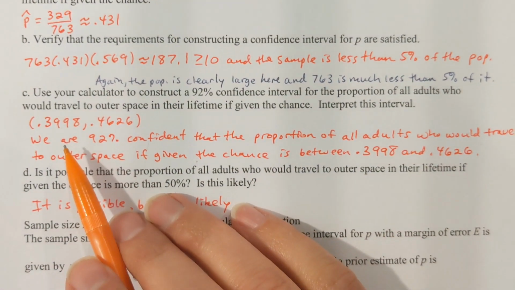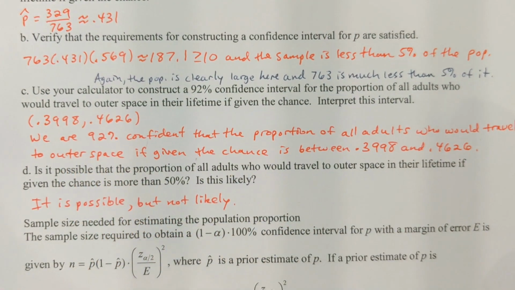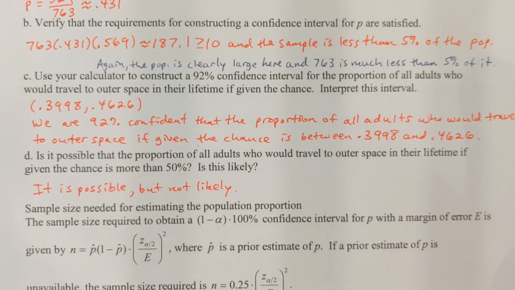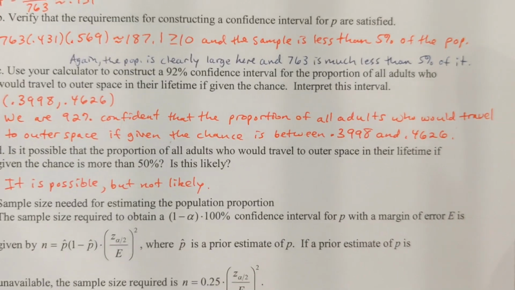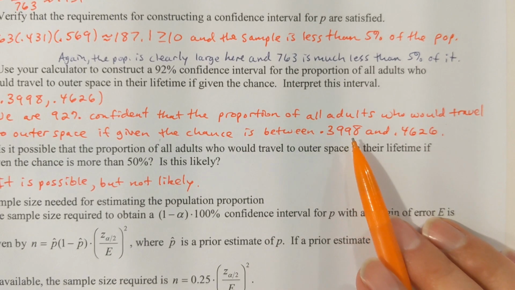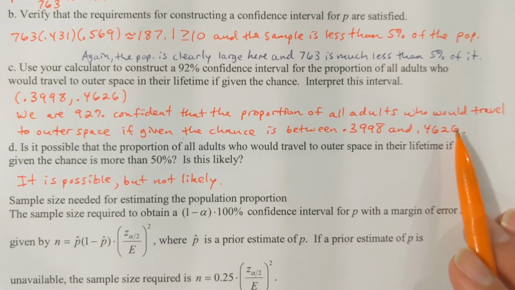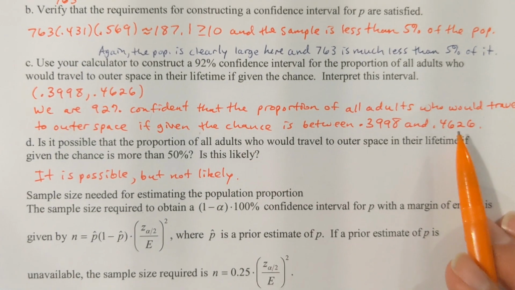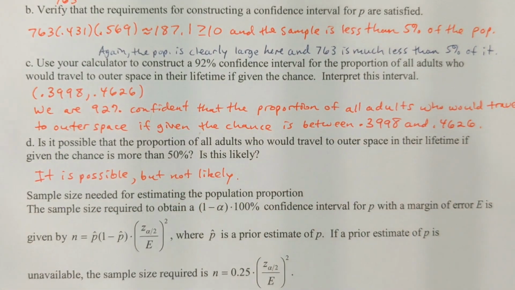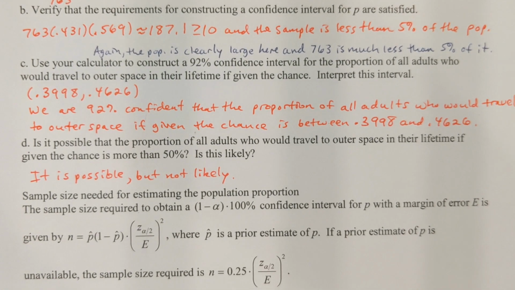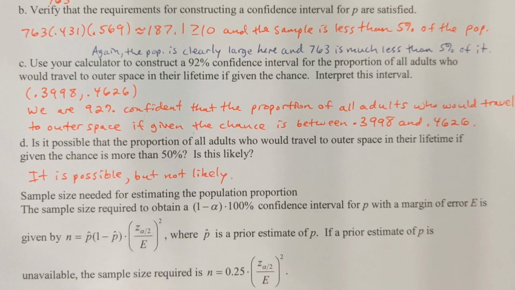The interpretation, we are 92% confident that the proportion of all adults who would travel to outer space in their lifetime if given the chance is between 39.98% and 46.26%. Okay. Part D, is it possible that the proportion of all adults who would travel to outer space in their lifetime if given the chance is more than 50%?